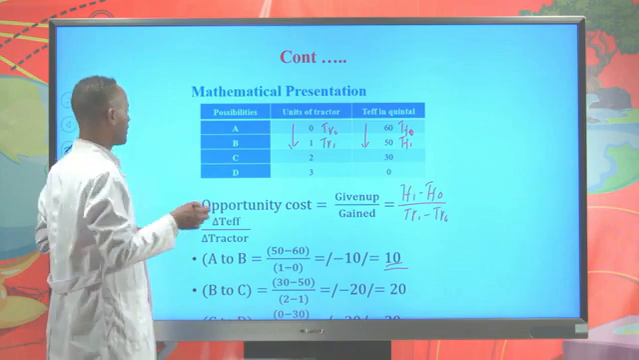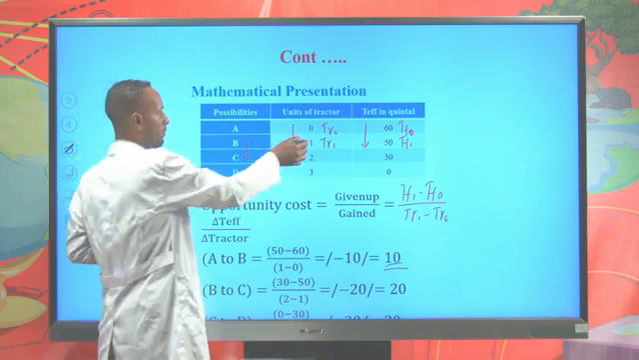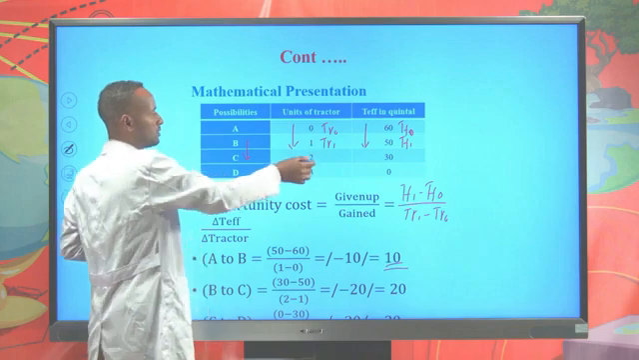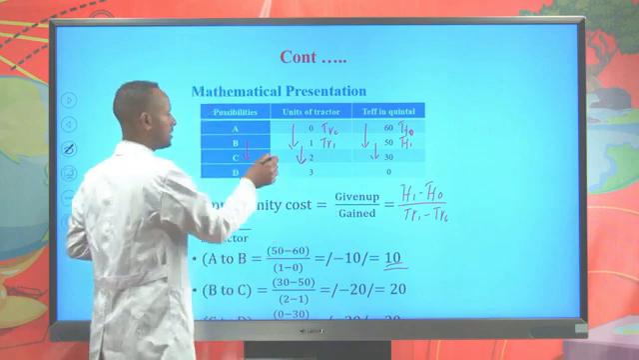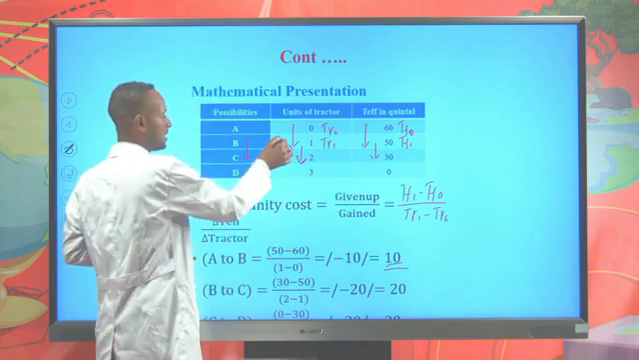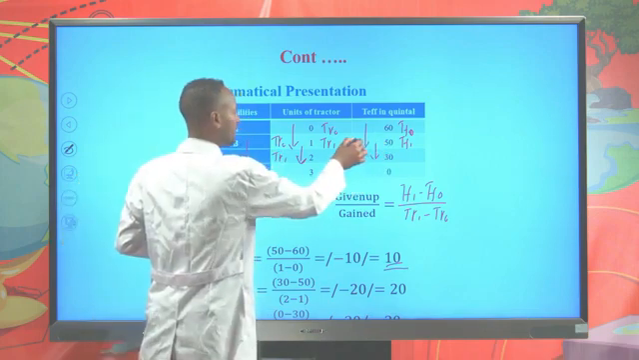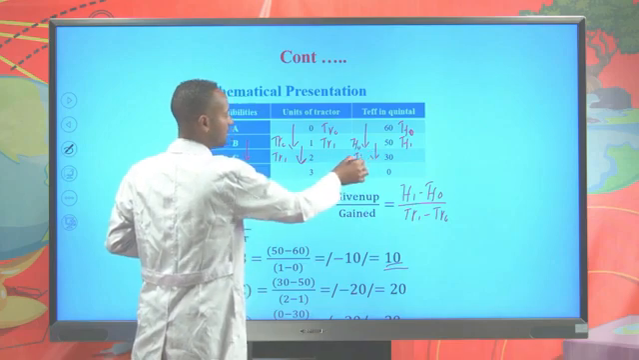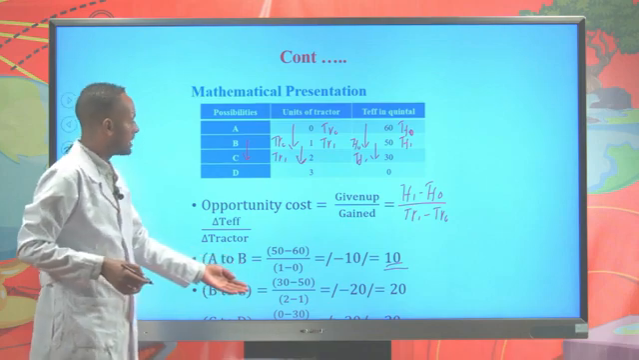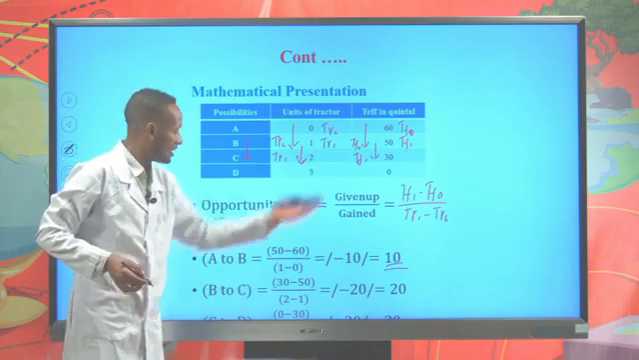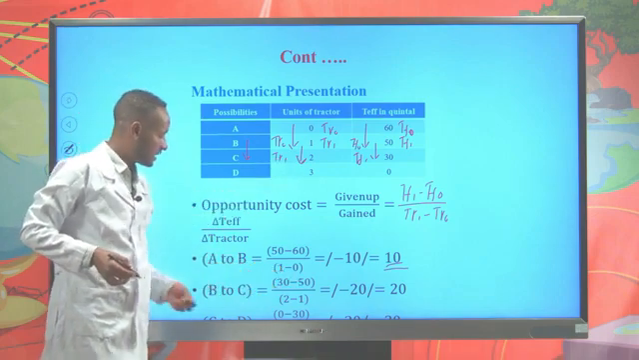Again, when we come across from combination B to combination C, as Ethiopia increases production of tractor from 1 to 2, the amount of teff production declined from 50 quintal to 30 quintal. Now let's take this 1 as tractor initial and this 2 as tractor final, and let's take this 50 as TAFE initial and this 30 as TAFE final. And when we substitute this information on this formula, the value of TAFE final is 30 quintal and TAFE initial is 50 quintal, divided by tractor final is 2 minus tractor initial is 1.